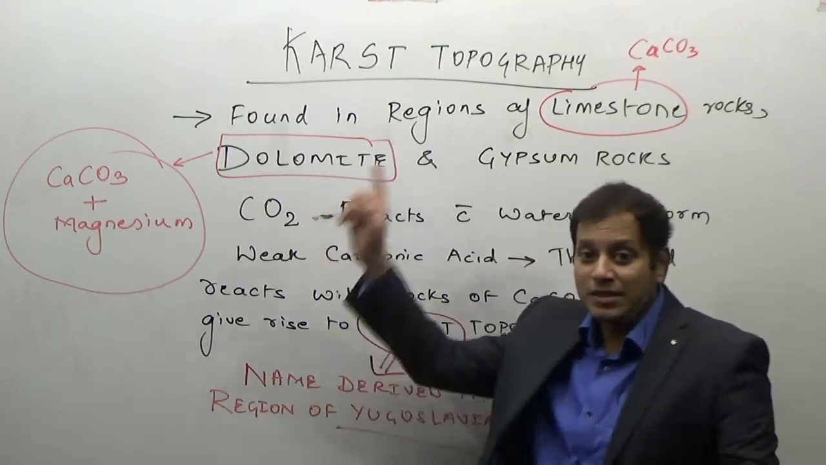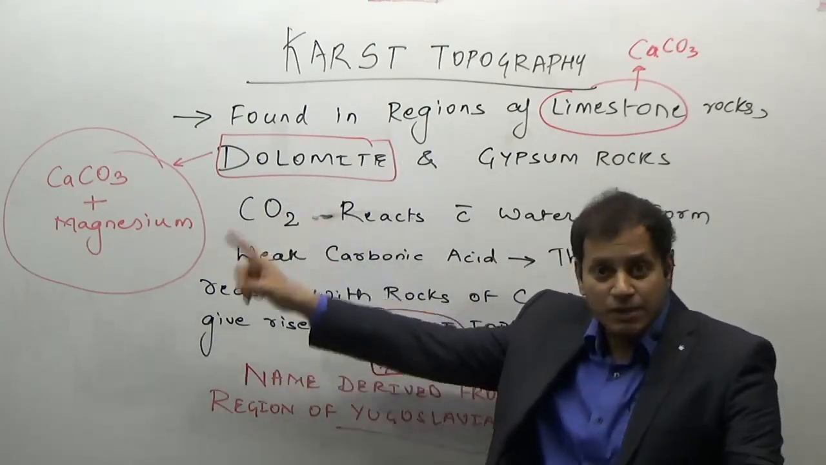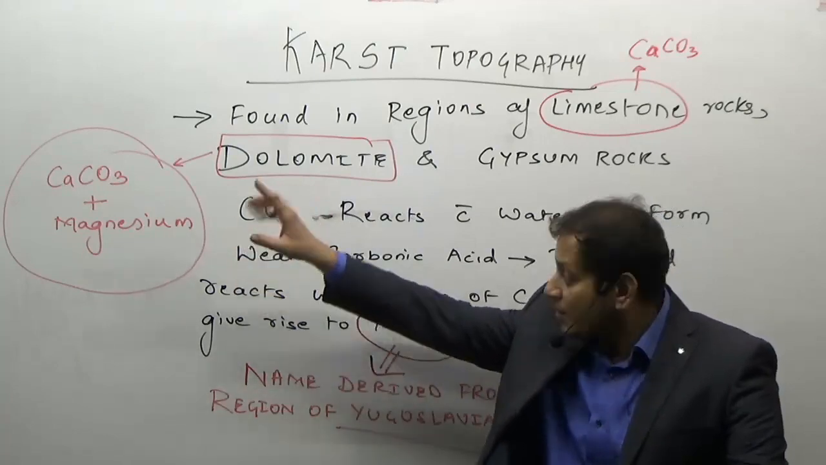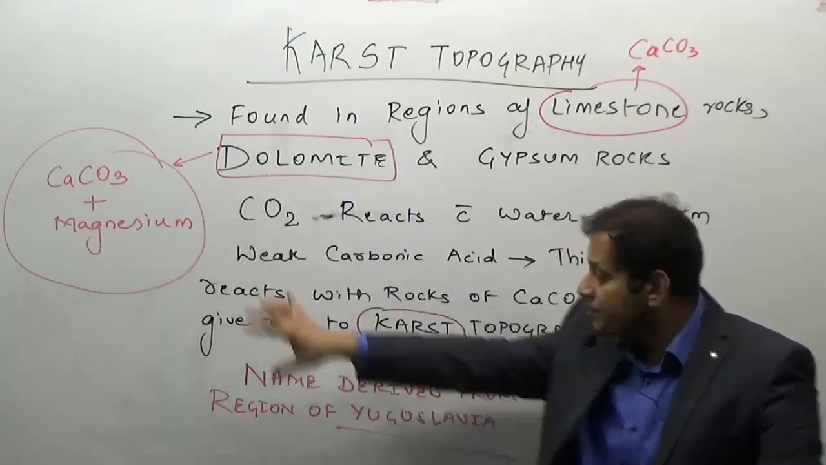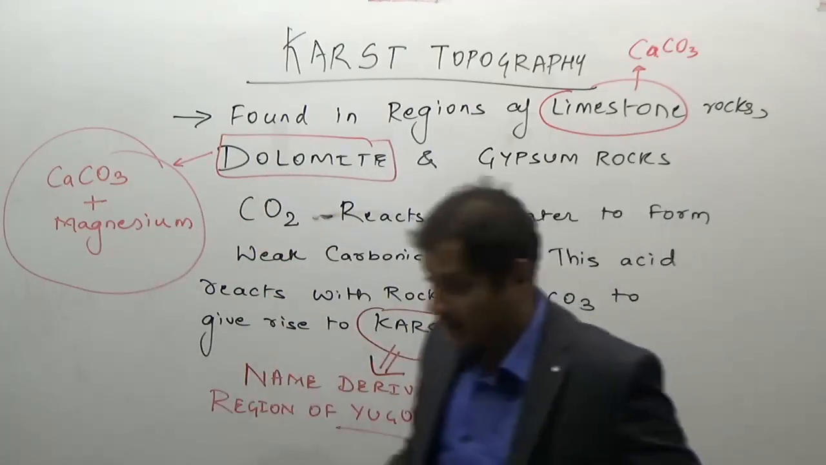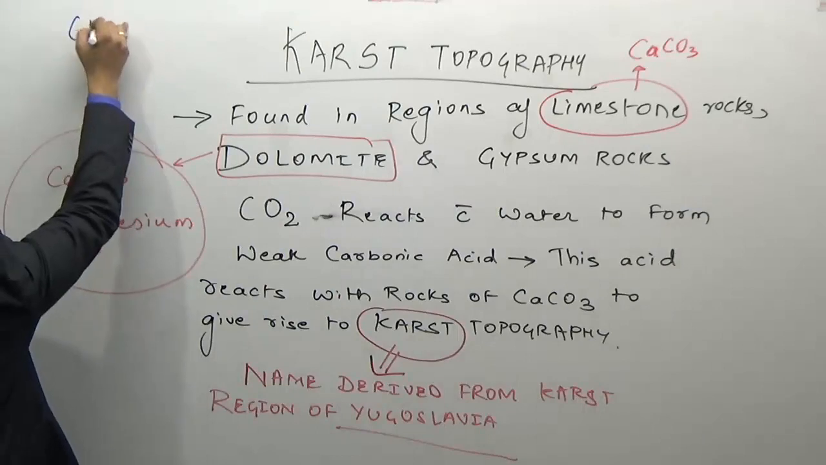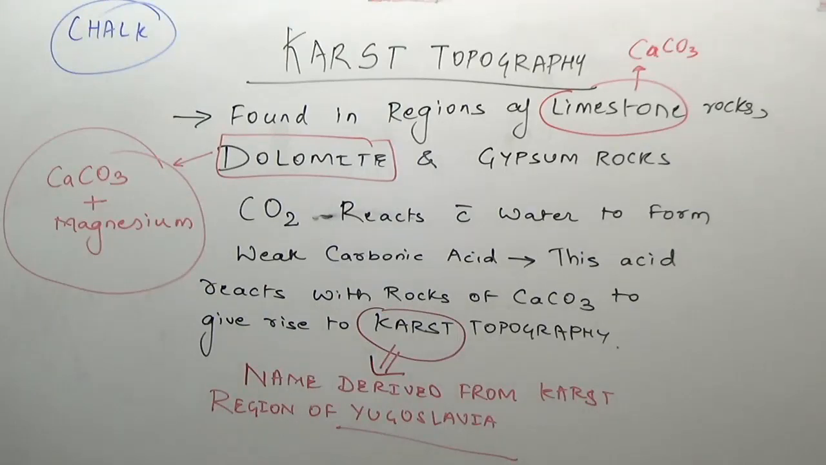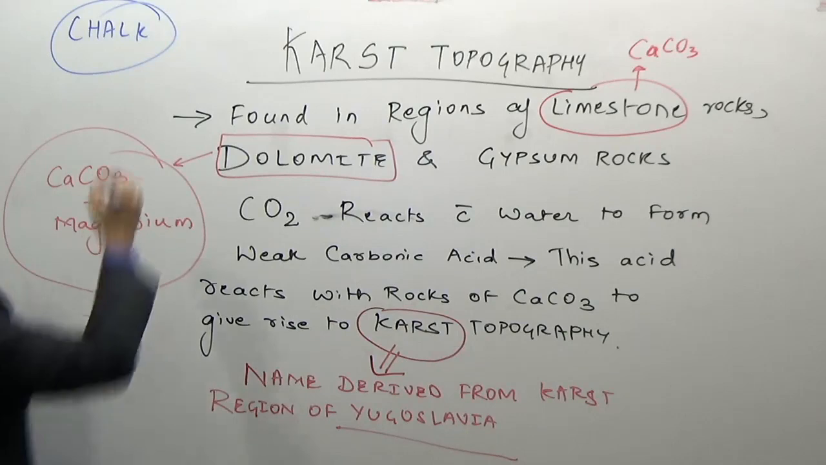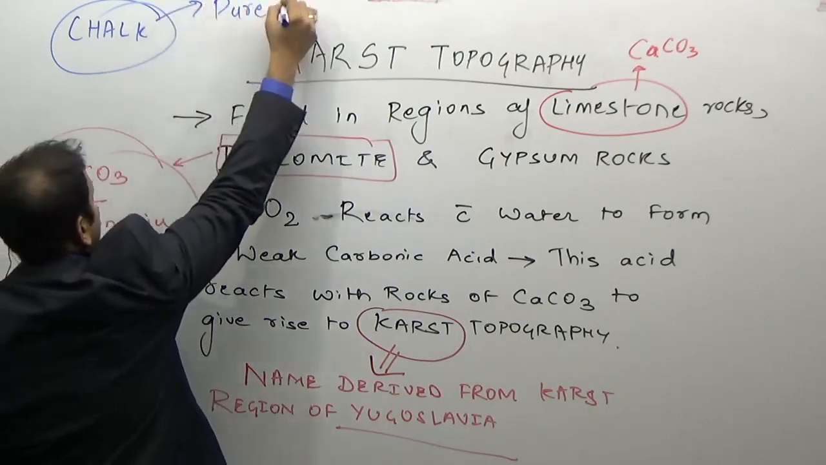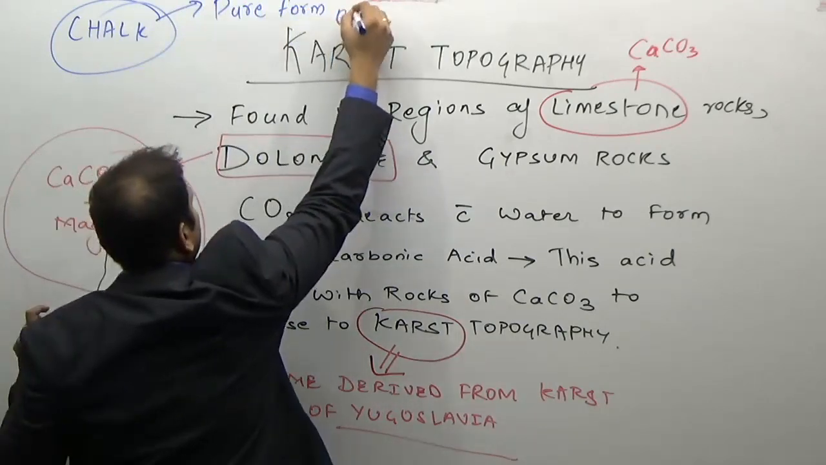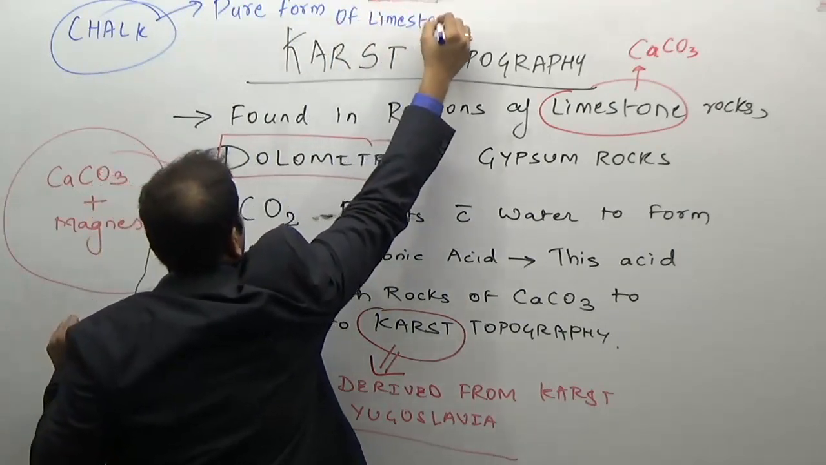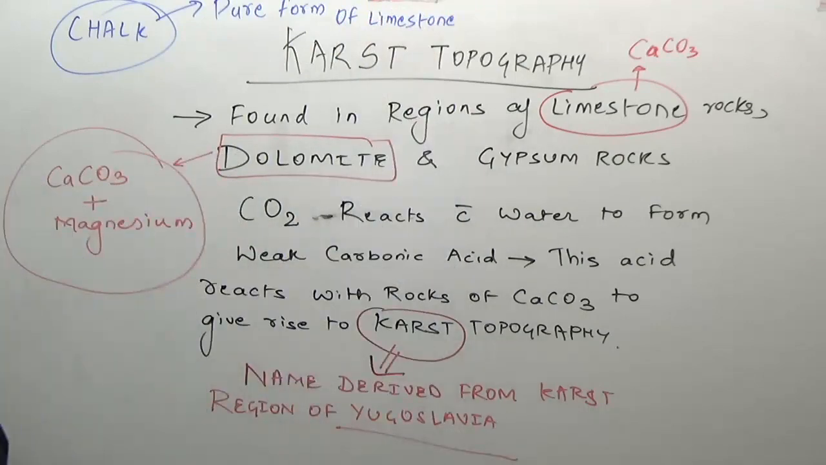So chalk is also one kind of sedimentary rock. It is a kind of limestone rock. Which kind of sedimentary rock? If you remember the sedimentary rock differentiation, these are chemically formed sedimentary rocks, calcareous sedimentary rocks. Limestone is CaCO3, and calcium carbonate plus magnesium is dolomite. Chalk is the pure form of limestone. The pure form of limestone is known as chalk.